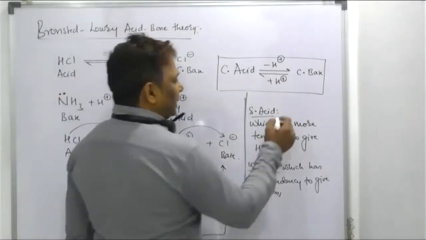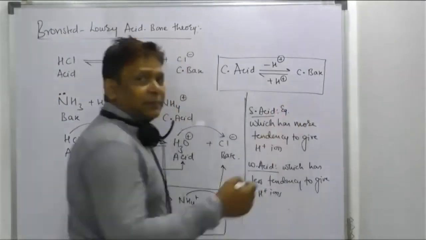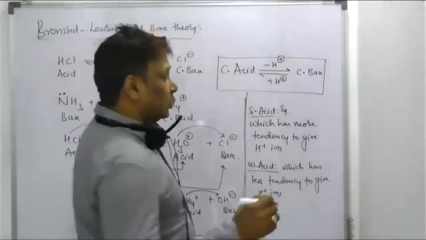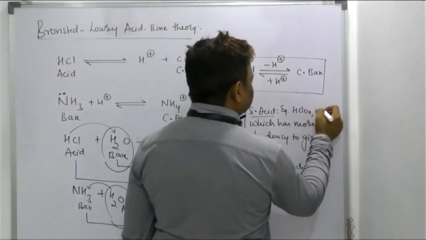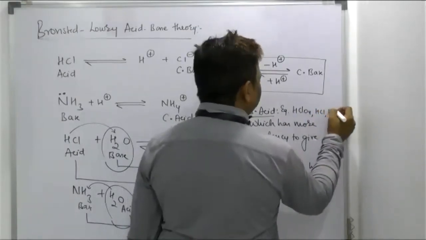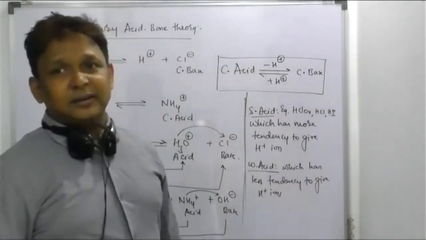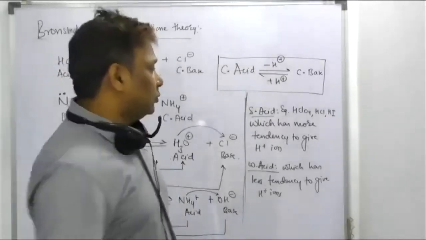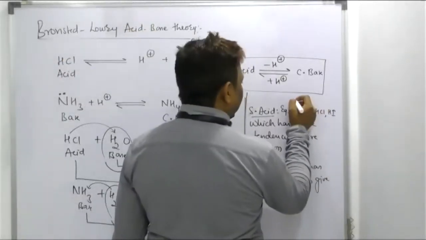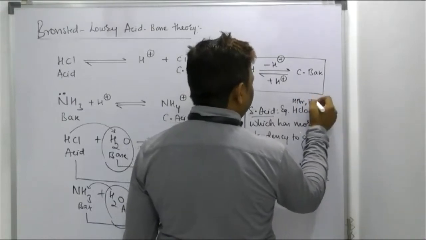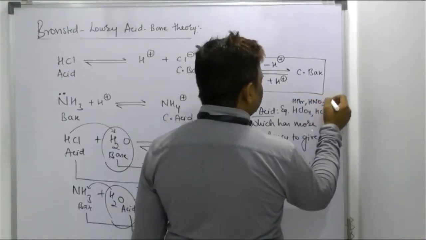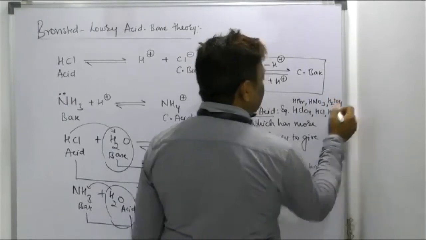Example, what is an example of a strong acid? We can write, beta. Yes, remember, perchloric acid is the strongest acid. Then HCl, HBr, HI, H2SO4, HNO3. I'll write here: HBr, HCl, HI, HNO3, H2SO4, sulfuric acid.